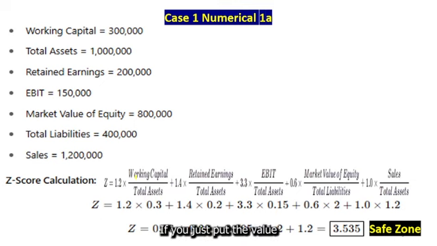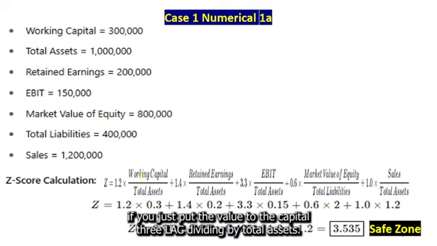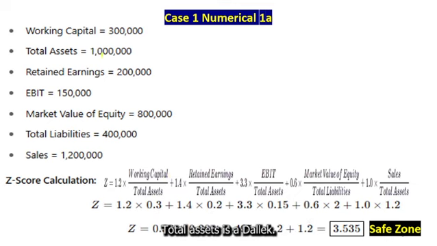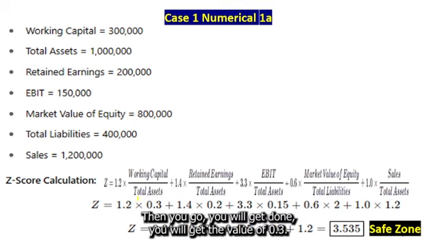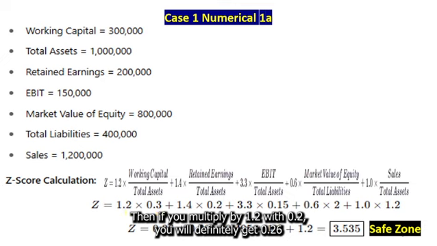If you just put the values, I have skipped this step. Working capital 3 lakh divided by total assets 10 lakh, you will get the value of 0.3. Then if you multiply 1.2 with 0.3, you will get 0.36.